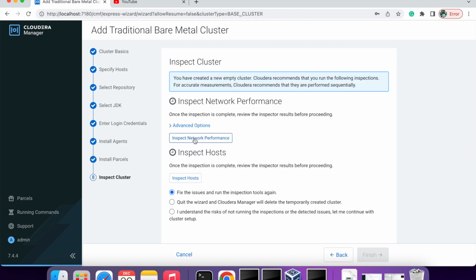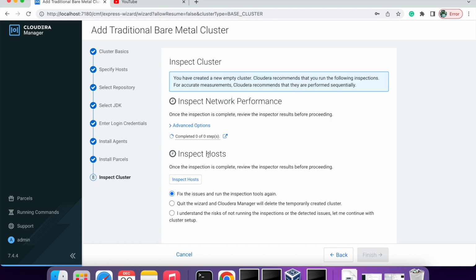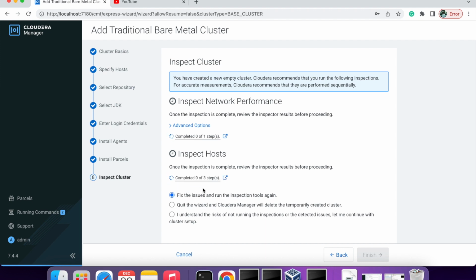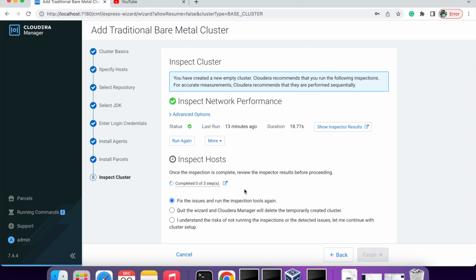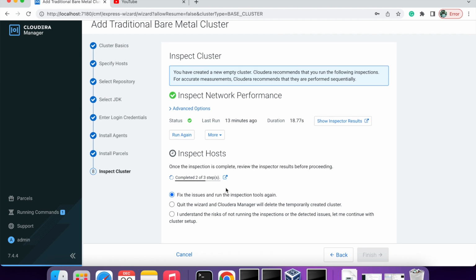And this is optional in a real-world environment. When you really install the cluster, then this is very important. So the network speed should be very good. Hosts should be reachable from the main master server. So all these are important facts. So network performance is good. It's inspecting the hosts. So this makes a proper impact.